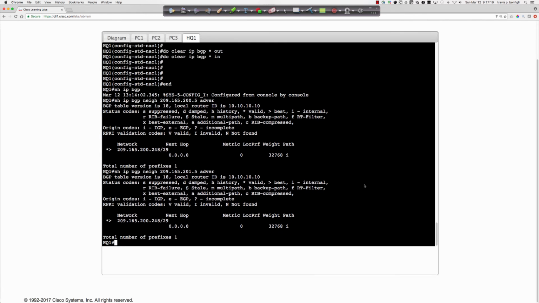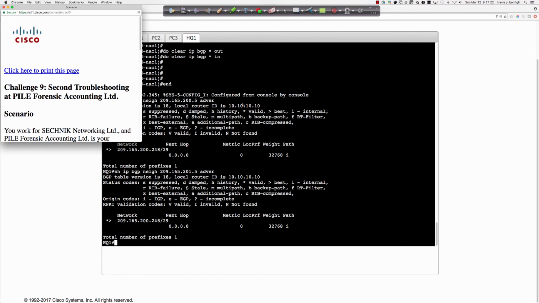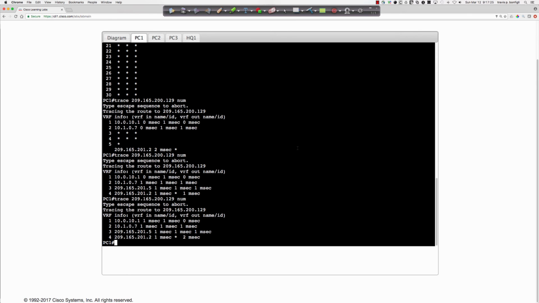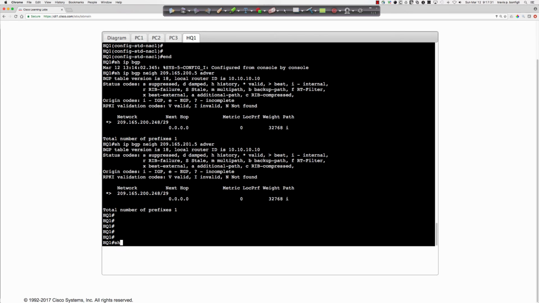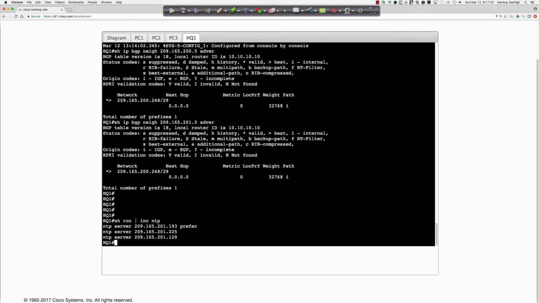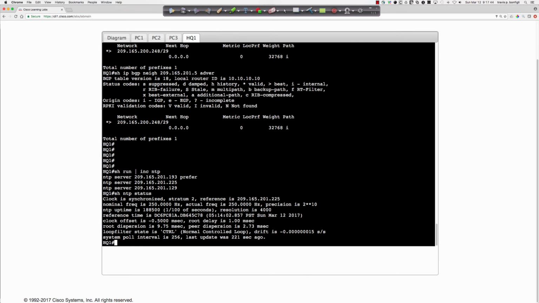So let's dive in and take a look at what we've got on HQ1. Lots of problems on HQ1 here. Let's say show run and include NTP. All right, there are the servers. Those IPs all look good, and our prefer statement is where it's supposed to be. So let's say show NTP status, and the clock is synchronized. Aha, the clock is synchronized, but as you can see, we're not synchronized to the preferred time source. So is it that maybe the preferred time source is having issues?